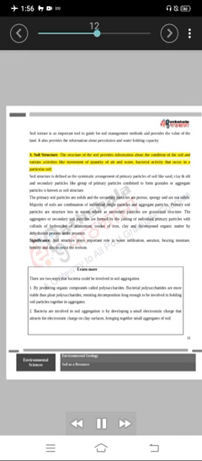3. Soil structure. The structure of the soil provides information about the condition of the soil and various activities like movement of quantity of air and water, bacterial activity that occur in a particular soil. Soil structure is defined as the systematic arrangement of primary particles of soil like sand, clay and silt and secondary particles like group of primary particles combined to form granules or aggregate particles is known as soil structure.